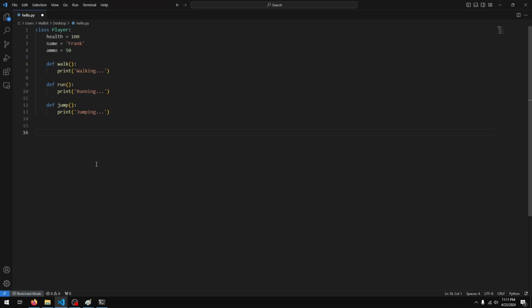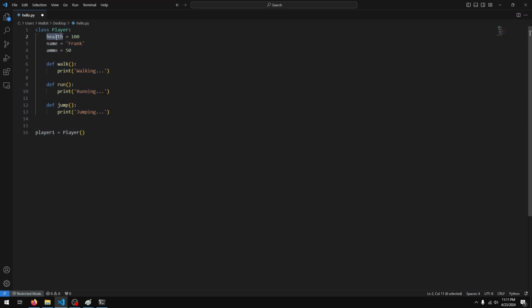Now I'll create an object from this class. So I'll just say player1 equals Player. So that's the name of our class, and open close parentheses. This creates an object of the type Player based on the rules we specified here.